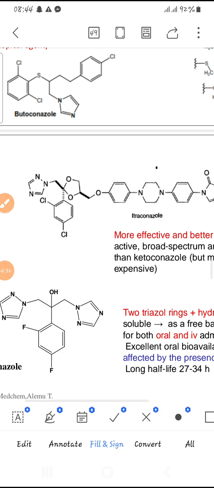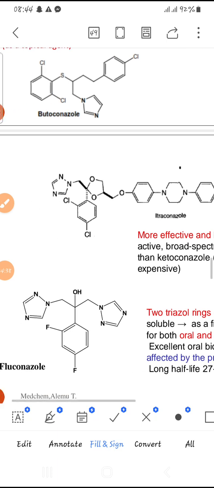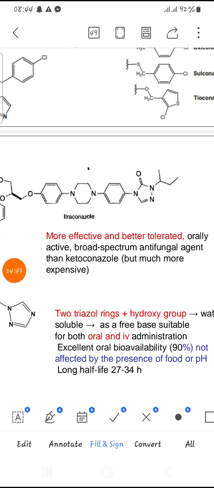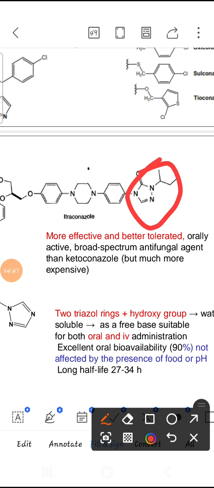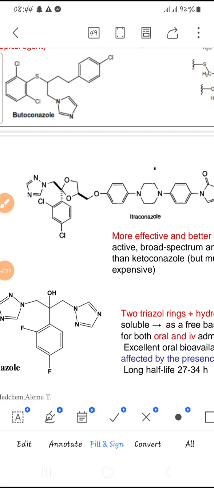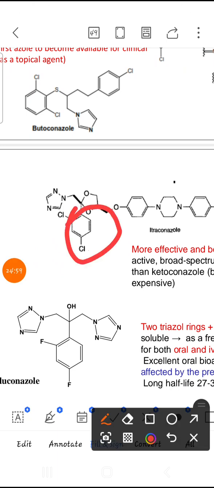By the way, in the structure of itraconazole, there is another azole ring. Look here, this is another ring. Look, the distance between this ring and the aromatic group that contains halogen is not two carbons, it is not two atoms. Therefore, this triazole ring, which is found distant from the aromatic ring, has a lesser effect on activity.